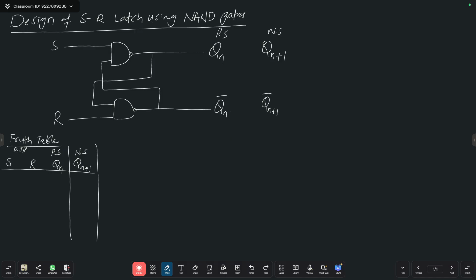We have done already, we have learned. Yes or no? Means 0, 0, present state is always either 0 or 1. Just check it. Yes or no? Either 0 it will be produced same, or 1 it will be produced. So do not care condition you can take. So based on this previous experience, then we can design your truth table. 0, 1, do not care. 1, 0, do not care. 1, 1, do not care. Correct?